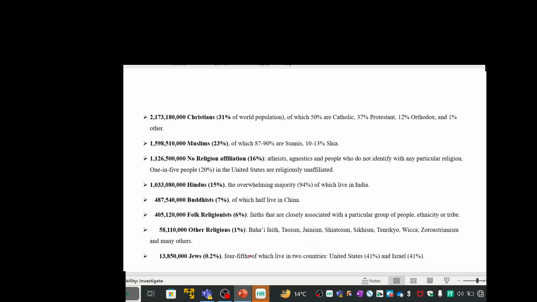For the Jews, four-fifths of the population, like 80 out of 100, are living in the United States and Israel, not just Israel. 41% are living in Israel and 41% are living in the United States, so 82% of the population is living in these two countries only. The rest will be in some parts of Europe and India.